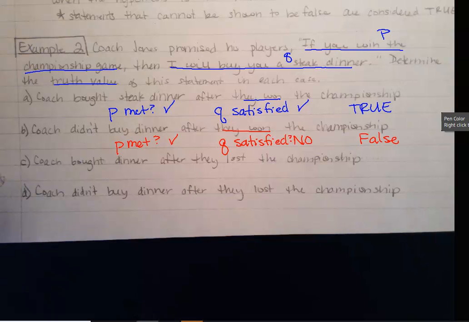Okay. So far, are we okay with breaking down, like, is P met, our hypothesis? Okay, so let's look at C. Coach bought dinner after they lost the championship. So was P met? No, this time, right? They lost the championship. Was Q satisfied? So in this one, if they don't meet P, then you can just disregard it, actually.